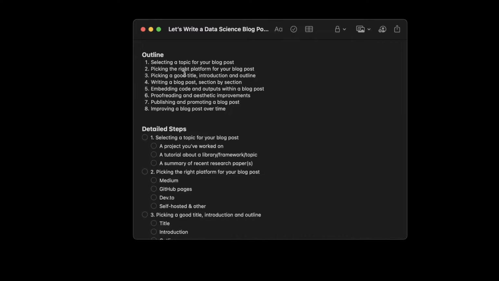So here's the process we will follow. First, we will select a topic for our blog post. Second, we will pick the right platform for writing our blog post, and there are a few. Next, we'll pick a good title, introduction, and outline for the blog post.